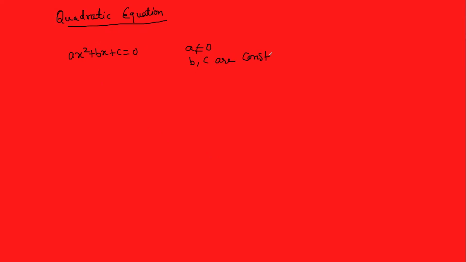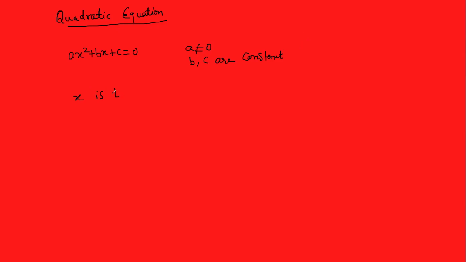Constant means real number. Any real number. It may be an integer, negative number, positive number, natural number, anything. But a can never be 0. If a becomes 0, then it is not quadratic. It becomes a linear equation. And x is what?